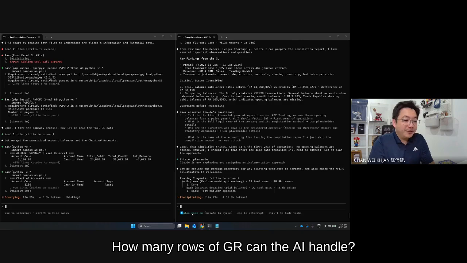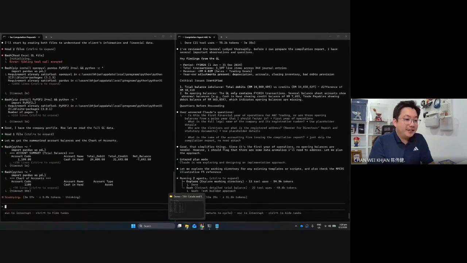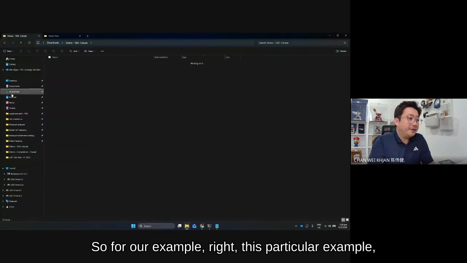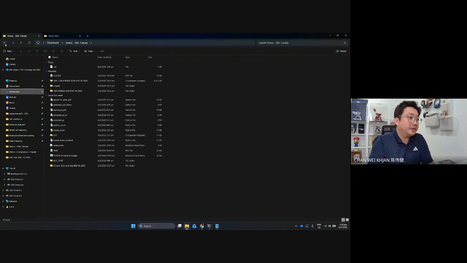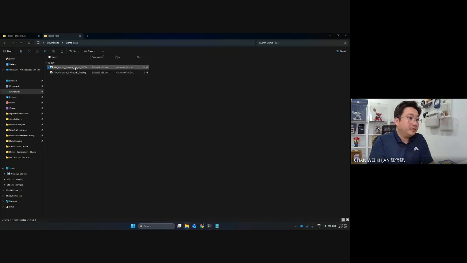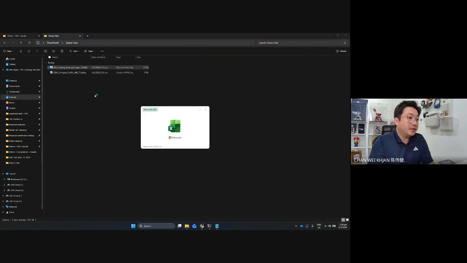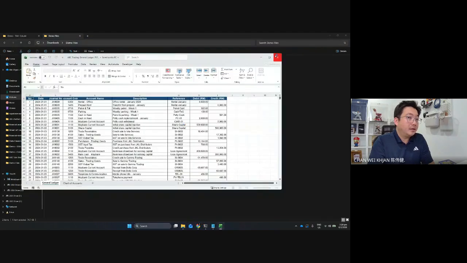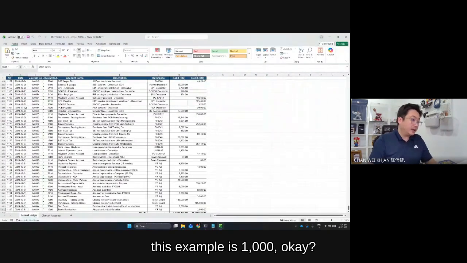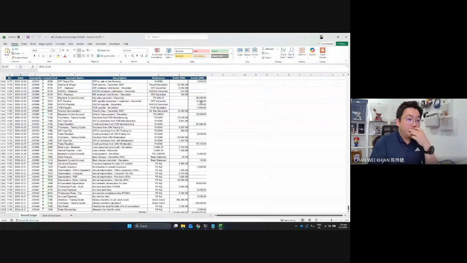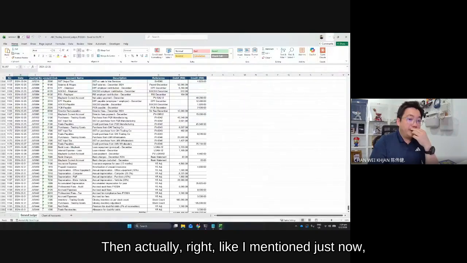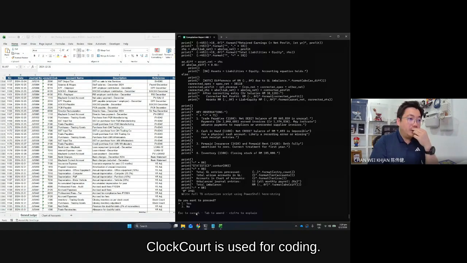How many rows of GL can the AI handle? For this particular example, the GL is 1000 rows. Like I mentioned just now, Claude Code is used for coding.